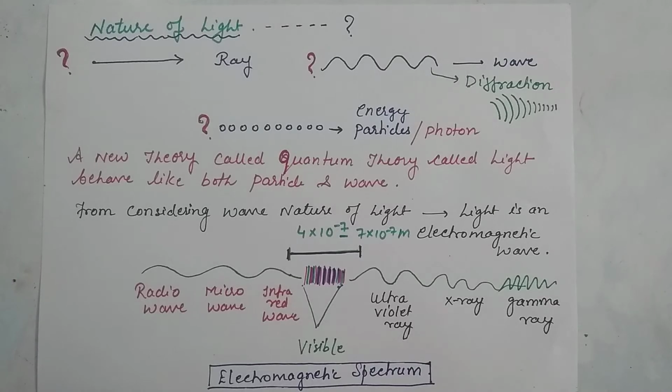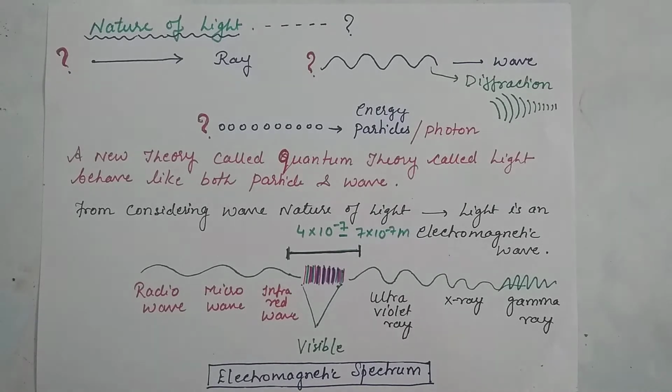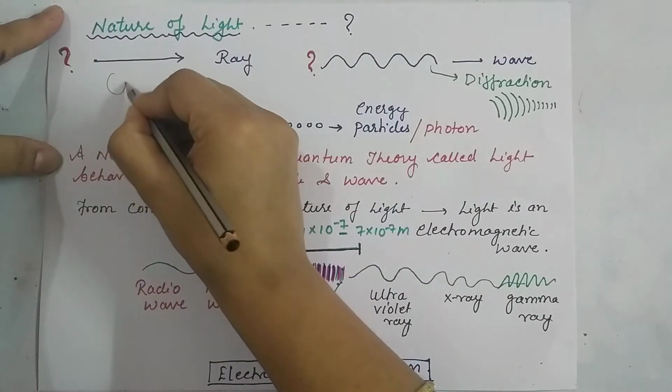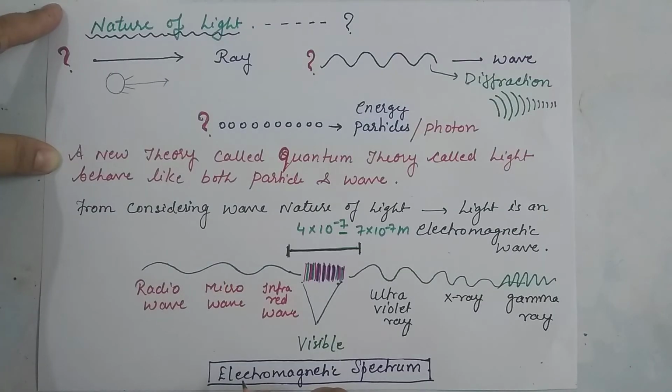Hello students, in this video we are going to find out the nature of light. Earlier, when we were very young, in a very small standard, we were told that light is a type of ray. Yes, it is a type of ray. We always draw a sun with rays coming from it.